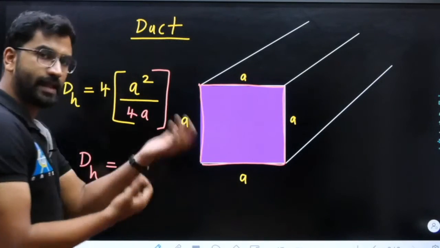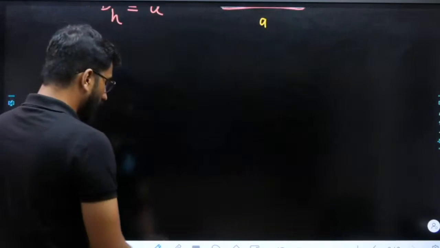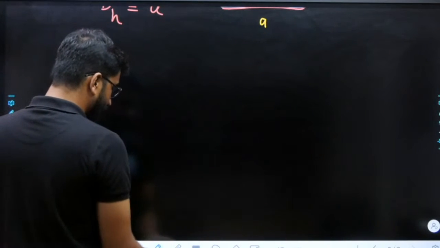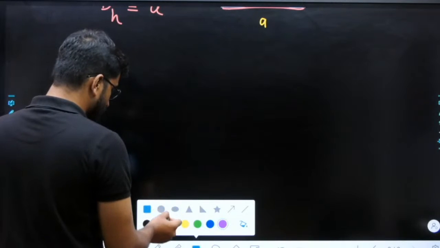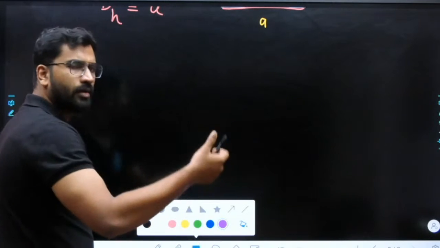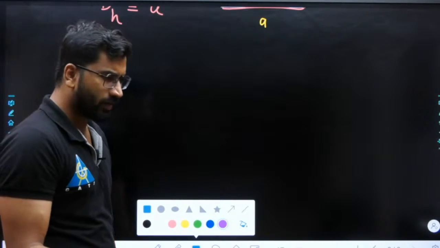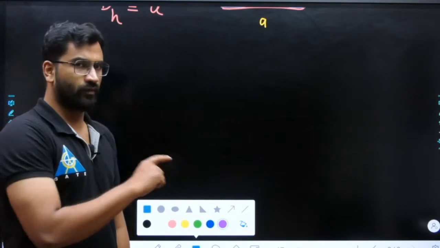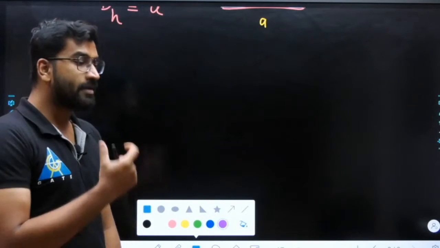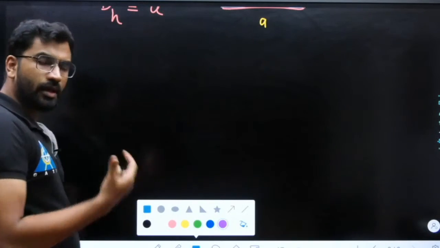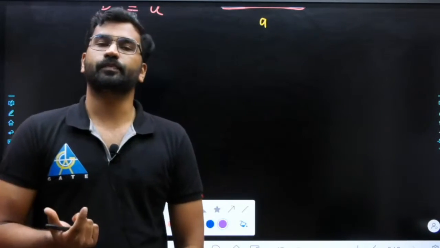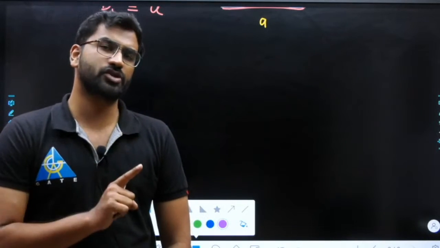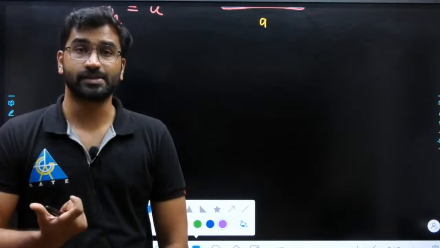Same way, next case, what will be in case of a rectangular duct? You can calculate it. There is a GATE question, so with that I will solve, no problem. So the important part is, important questions on hydraulic diameter are from which topic? There is one topic called annulus.